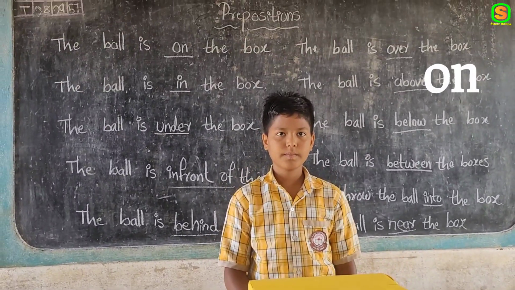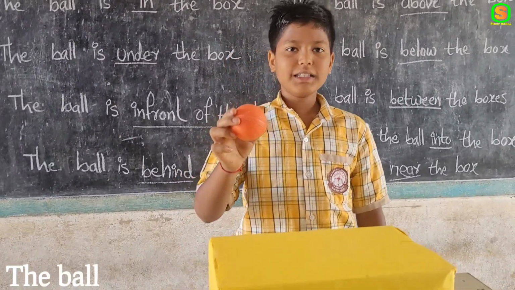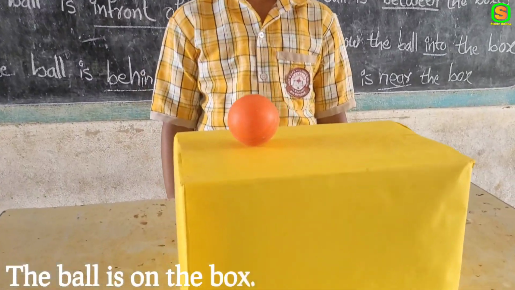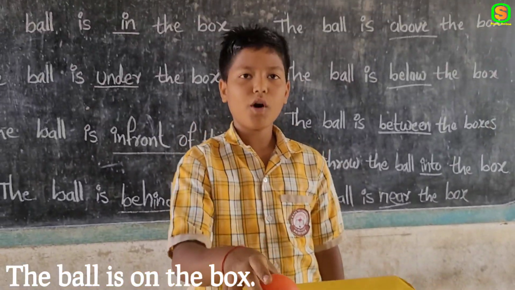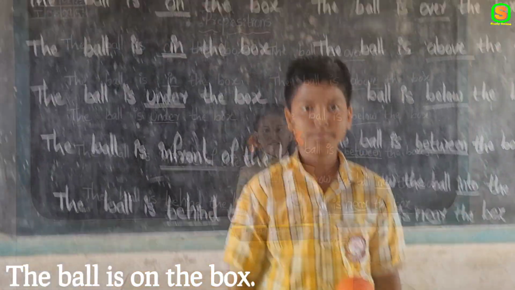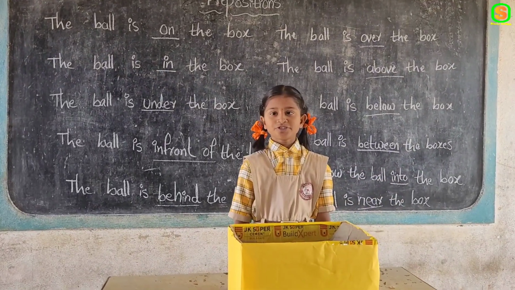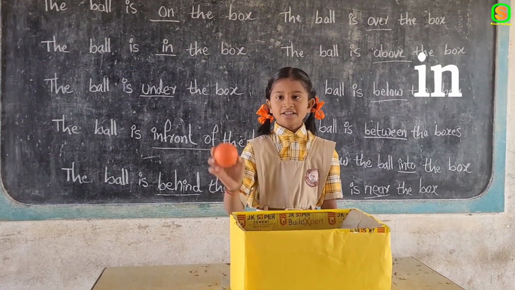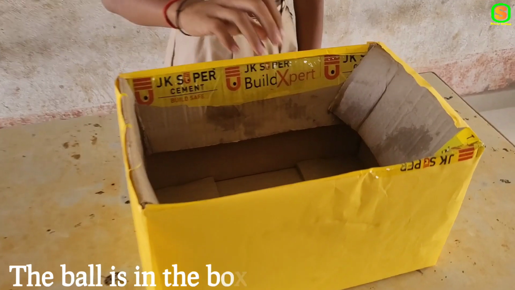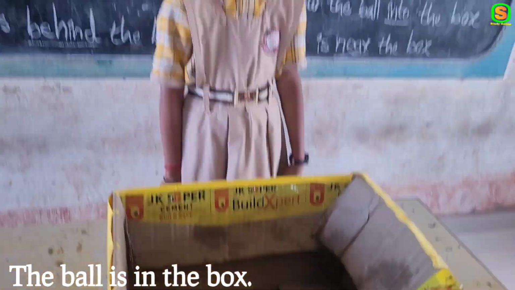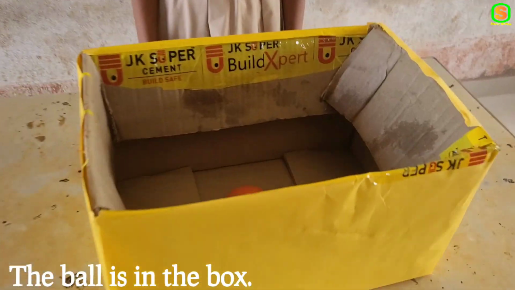The first preposition is on. The ball is on the box. Very good. Where is the ball? The ball is on the box. Okay. Next preposition is in. The ball is in the box. Very good. Where is the ball? The ball is in the box.